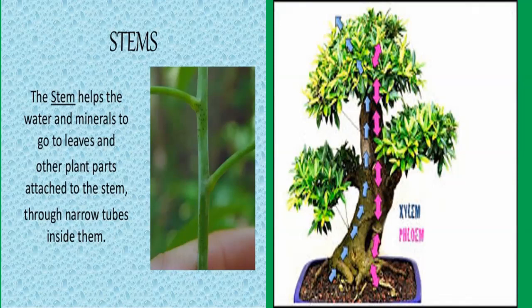The stem has vascular tissue known as xylem and phloem. Xylem helps in the transportation of water and minerals to the leaves, and the leaves prepare the food by the process of photosynthesis. And the food is transported by a long tubular vascular tissue known as phloem. So after preparation of the food, with the help of phloem, food is transported to different parts of the plant in upward as well as in downward direction.